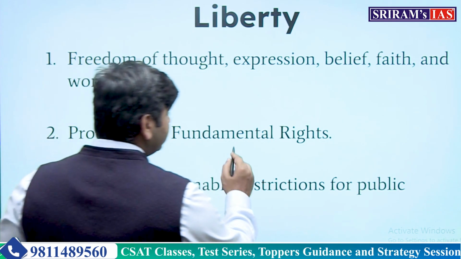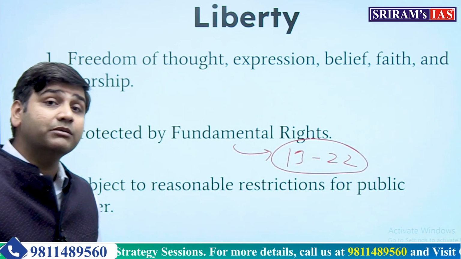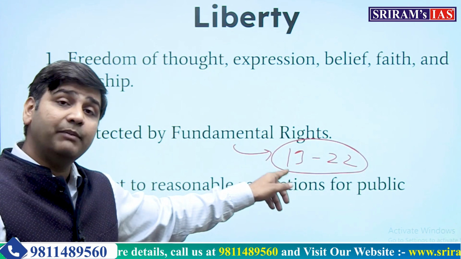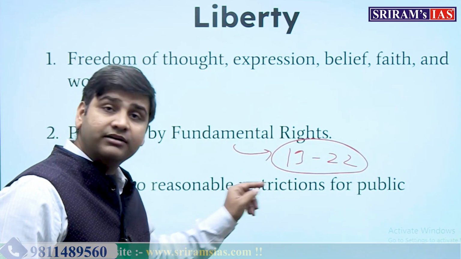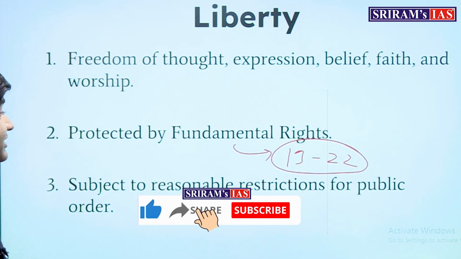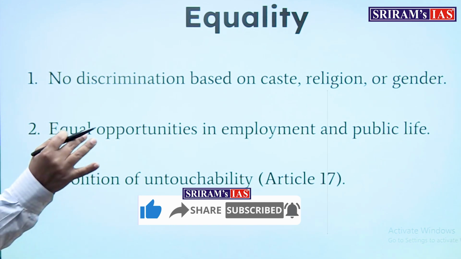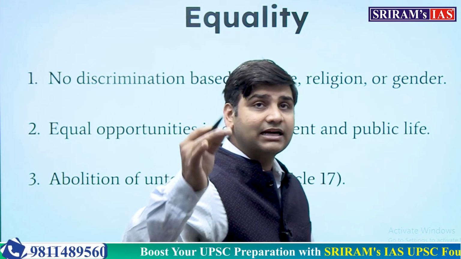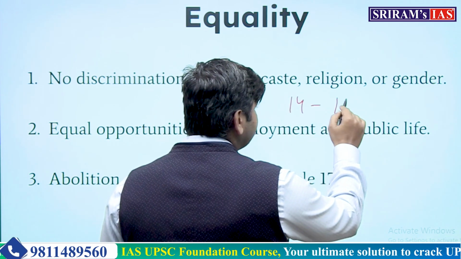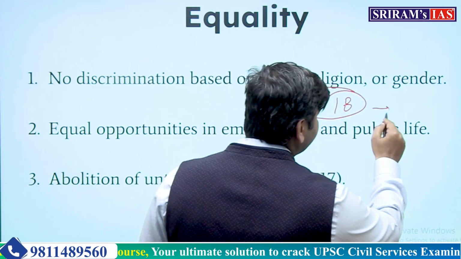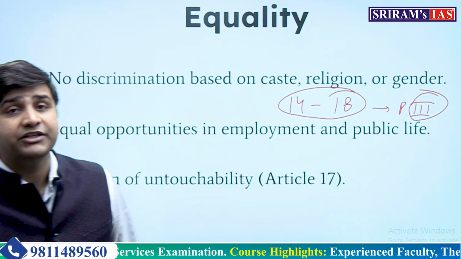If you see, this liberty is protected from Article 19 to 22. Different kinds of liberties, different kinds of freedoms have been protected and kept in Part 3 of the Constitution, which is fundamental rights. They cannot be abridged, cannot be curtailed, subject to reasonable restriction. Okay. Now coming to equality, there must not be any discrimination on the basis of religion, race, caste, sex, place of birth. That is equality. Very beautifully, from Article 14 to Article 18 under the fundamental rights, Part 3 of the Constitution, equality has been enshrined.